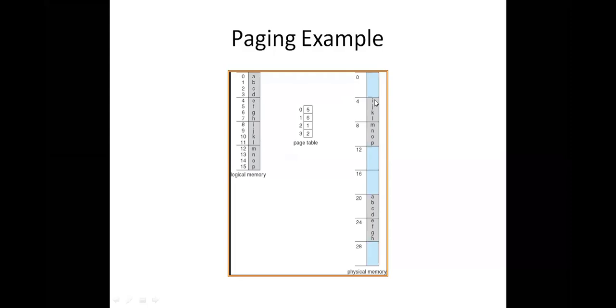So what is the memory location of I? 4. What is it for J? 5. What is it for K? 6. What is it for L? 7. Like that. If we want to access MNOP, it is in page 3. It is in frame 2, that means 2 into 4. If you multiply by 4, automatically you need to go to the 8th location. So that is MNOP. That is the thing.